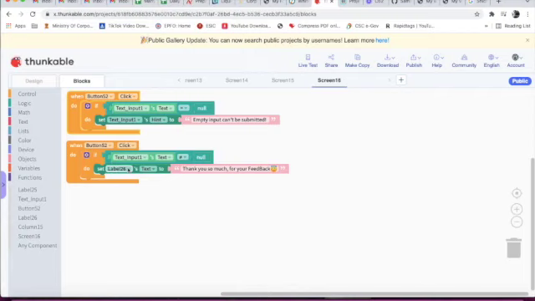Button 52: if the text input's text is not equal to null, set label 26 text to "Thank you so much for your feedback." It means the input will not be empty. So if we click the submit button and inside the input we have written anything, like "wow, nice," it will display "Thank you so much for your feedback," not in the input, but in a blank label.